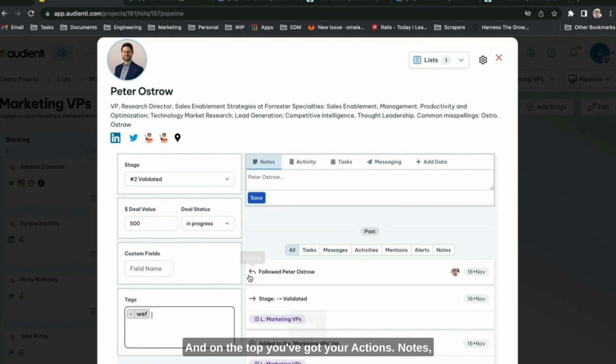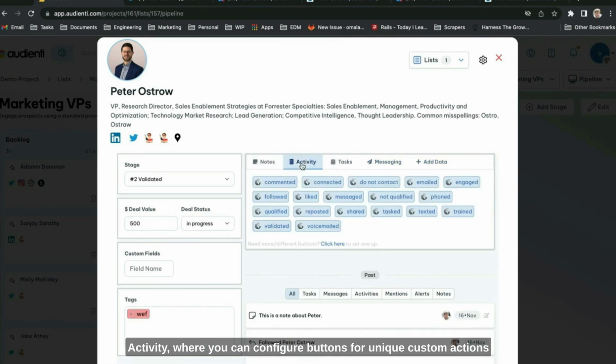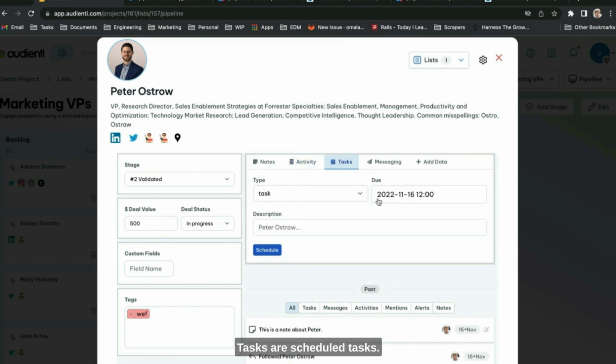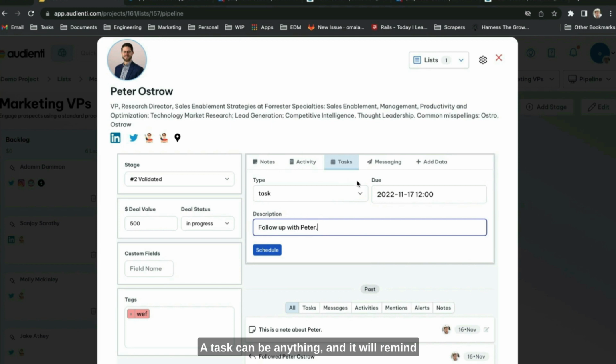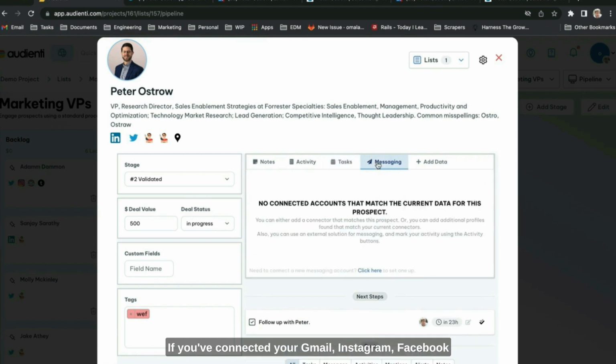And on the top, you've got your actions. Notes, where you can add notes for the prospect. Activity, where you can configure buttons for unique custom actions that happen outside the system. You can configure this across the project and they'll be available everywhere. Tasks are scheduled tasks. A task can be anything, and it will remind you that you need to do those things in order to help move the prospect along. If you've connected your Gmail, Instagram, Facebook, or Twitter, you can use messaging here directly to message with your prospect.